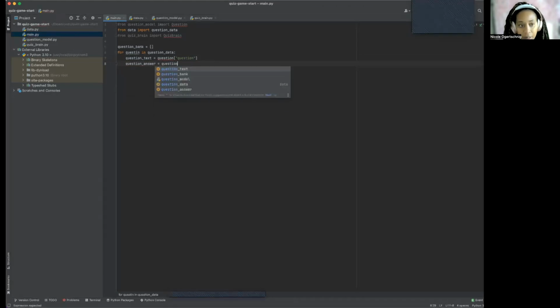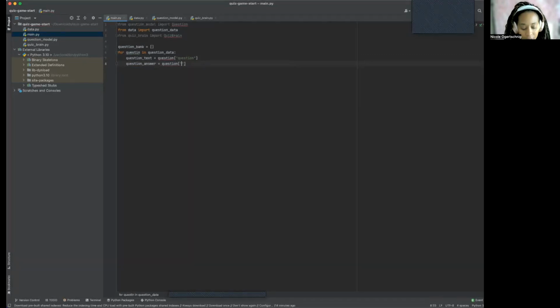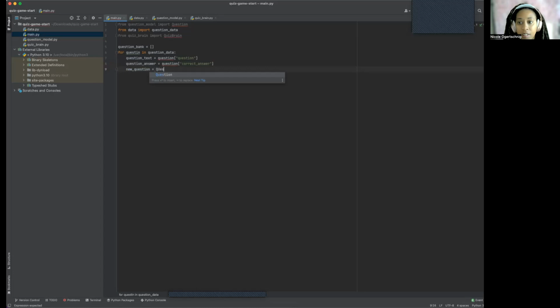That's an equals question, brackets, correct underscore answer. New underscore question equals question. And we're going to have question underscore text and question answer. Okay, we got that.